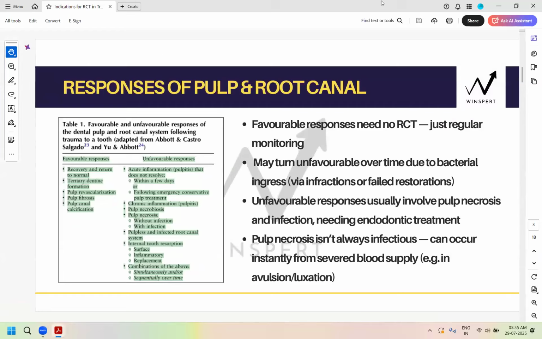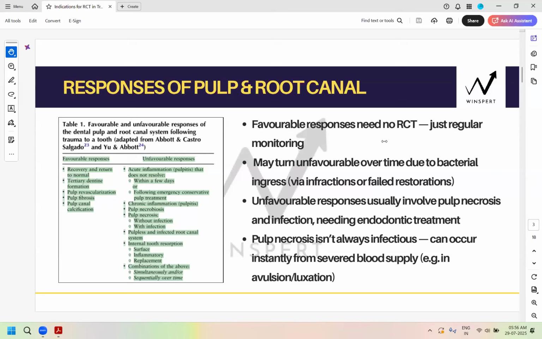These are your favorable and unfavorable responses. Now, what are you going to do and how are you going to manage them? Favorable responses do not require endodontic intervention. We'll talk about it. Within a week is the best period for avulsion, but it requires immediate RCT. Not for the immature one. We're talking about the mature one here.